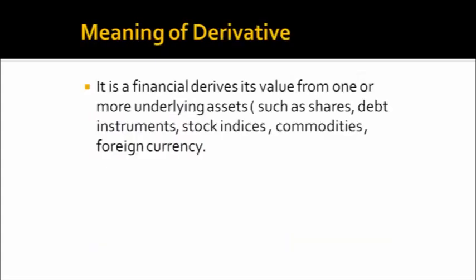So what do you understand by derivatives? A derivative is a financial instrument that derives its value from one or more underlying assets. So in our example, the underlying asset is the ticket and the financial instrument is the recommendation letter. Practically, these underlying items could be shares, debt instruments, stock index, commodities, foreign currency. We will discuss them one by one in our further discussions.